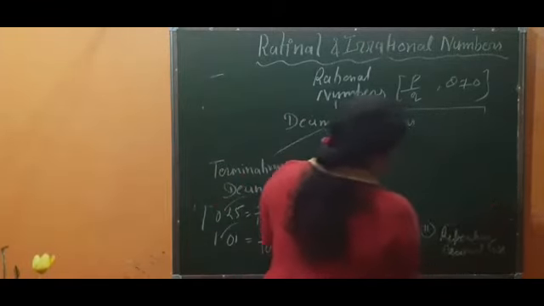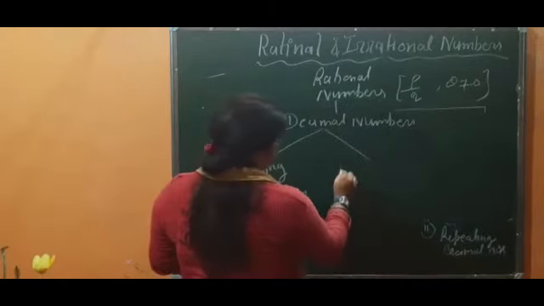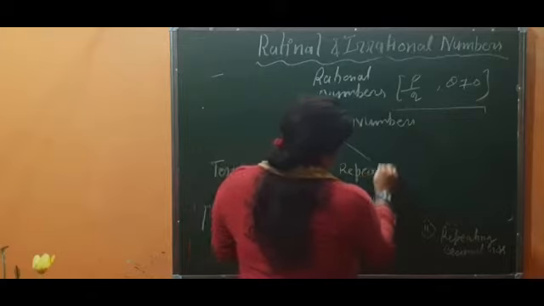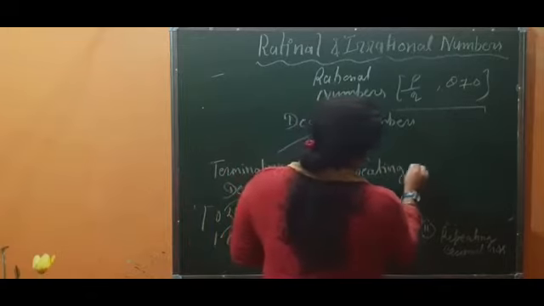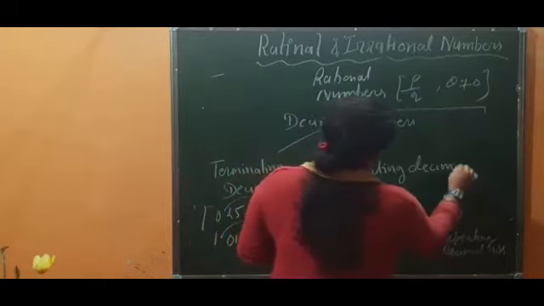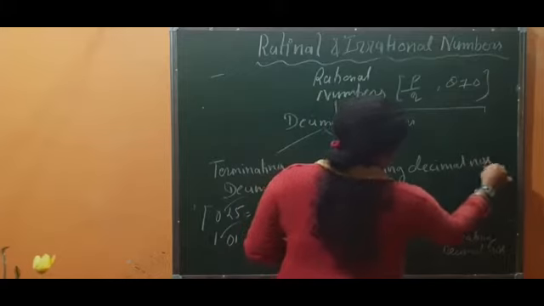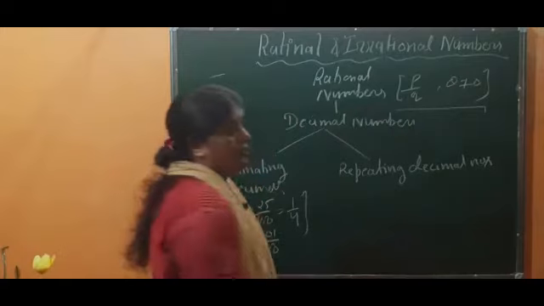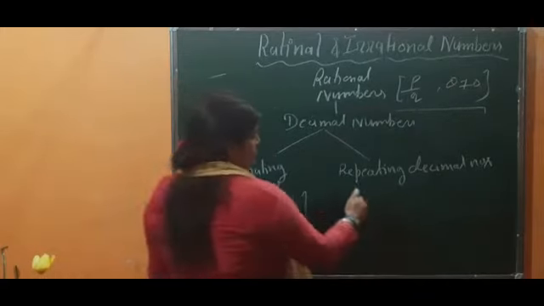And the second type of decimal numbers which come inside rational numbers is what? That is repeating decimals. Repeating decimal numbers are like this.